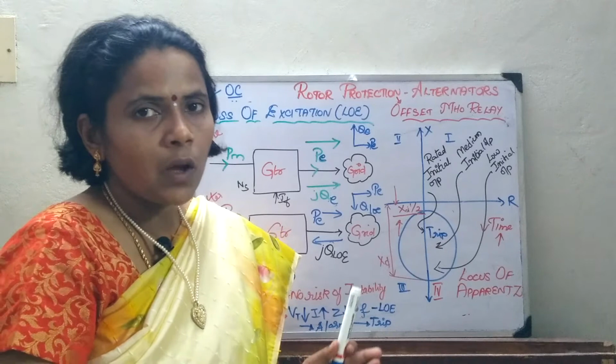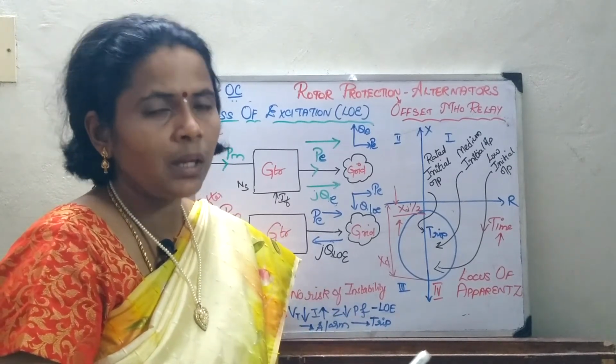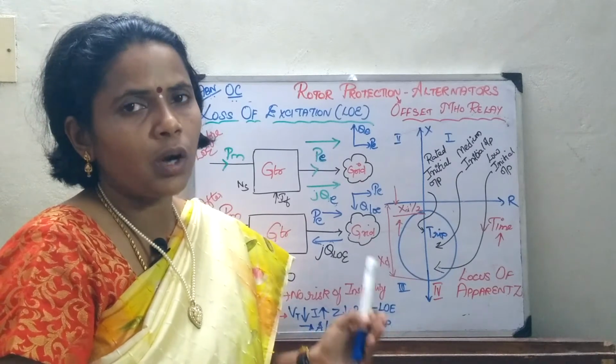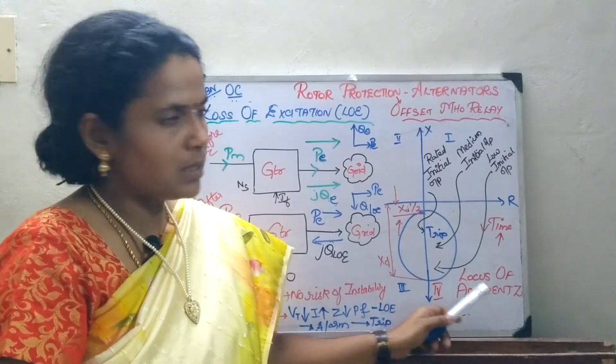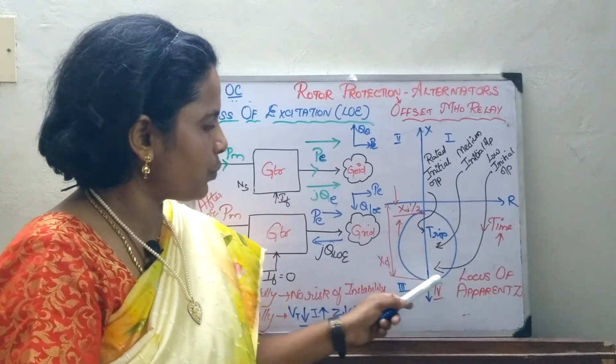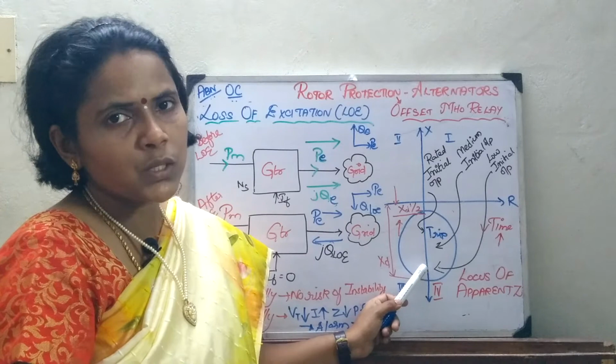So this loss of excitation is an important criterion, and protection should be given as soon as possible. Thus this R-X diagram gives the locus of the apparent impedance, which has been shifted to the fourth quadrant in case of the loss of excitation.